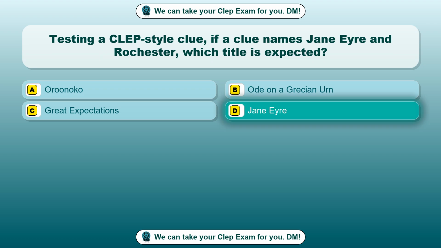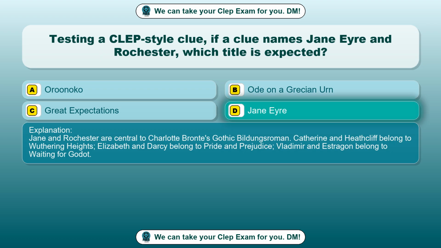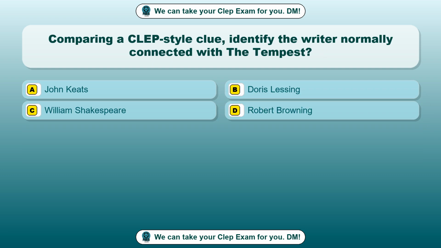The correct answer is option D, Jane Eyre. Jane and Rochester are central to Charlotte Bronte's Gothic Bildungsroman. Catherine and Heathcliff belong to Wuthering Heights. Elizabeth and Darcy belong to Pride and Prejudice. Vladimir and Estragon belong to Waiting for Godot. Question 70. Comparing a CLEP-style clue, identify the writer normally connected with The Tempest.